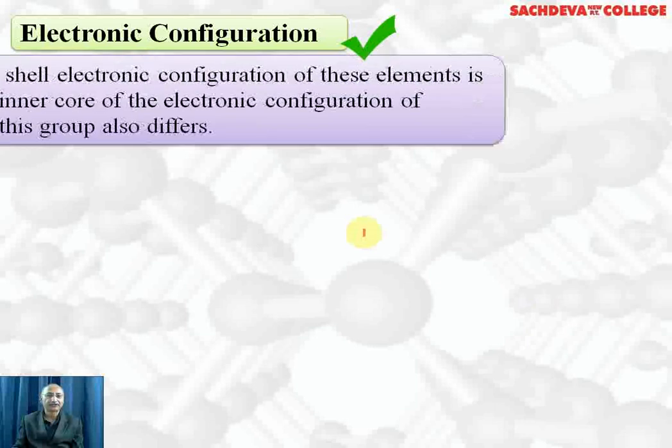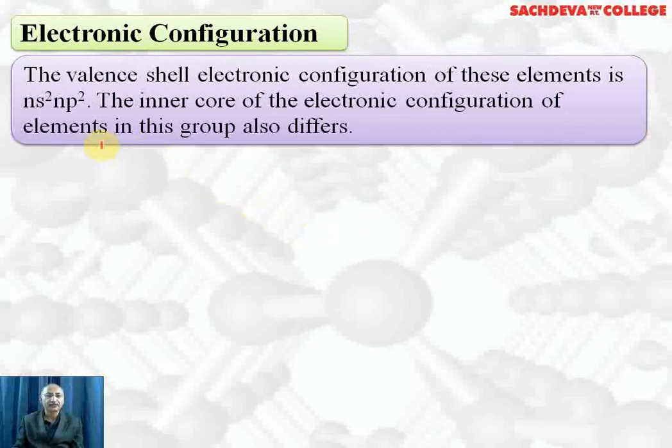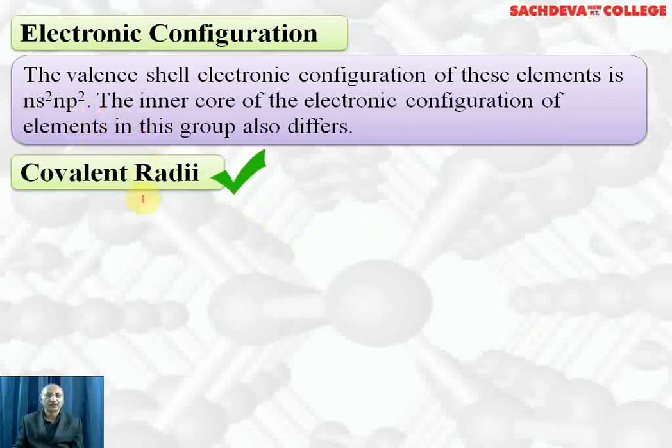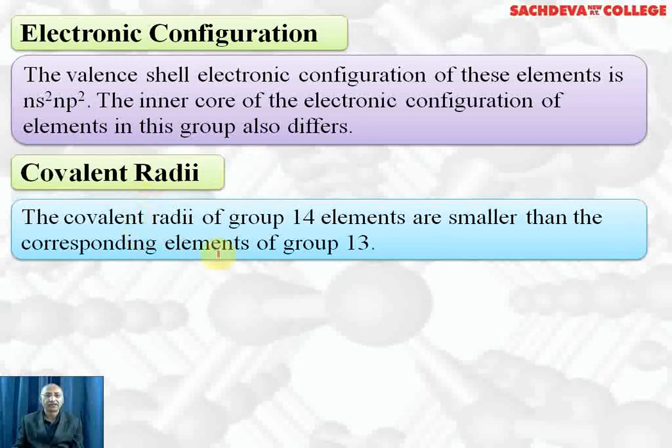Electronic configuration. The valence shell electronic configuration is ns²np². The inner core electronic configuration of elements in this group also differs. Covalent radii. The covalent radii of group 15 are smaller than corresponding elements of group 13, the reason being that they are smaller in size due to greater effective nuclear charge.